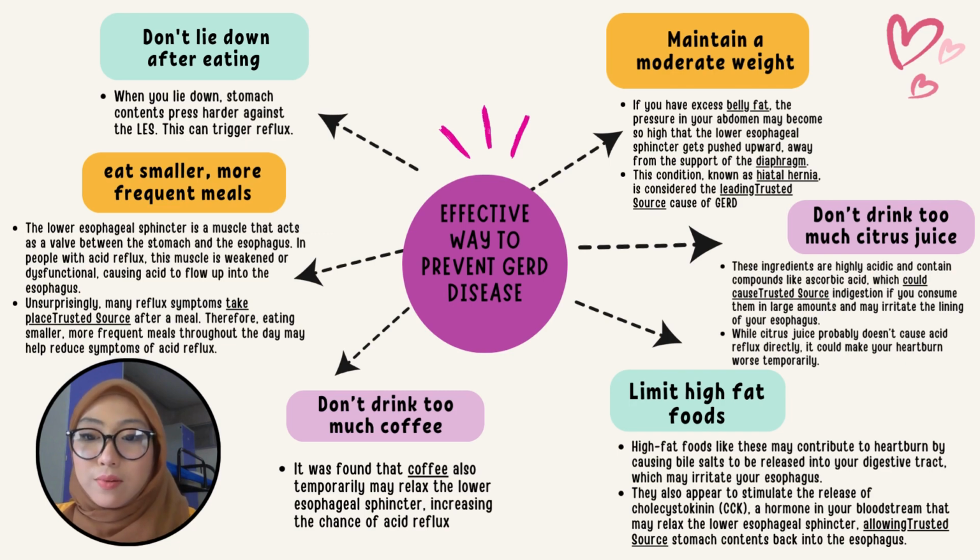The lower esophageal sphincter is a muscle that acts as a valve between the stomach and the esophagus. In people with acid reflux, this muscle is weakened or dysfunctional, causing acid to flow up into the esophagus. Unsurprisingly, many reflux symptoms take place just after a meal. Therefore, eating smaller, more frequent meals throughout the day may help reduce symptoms of acid reflux.